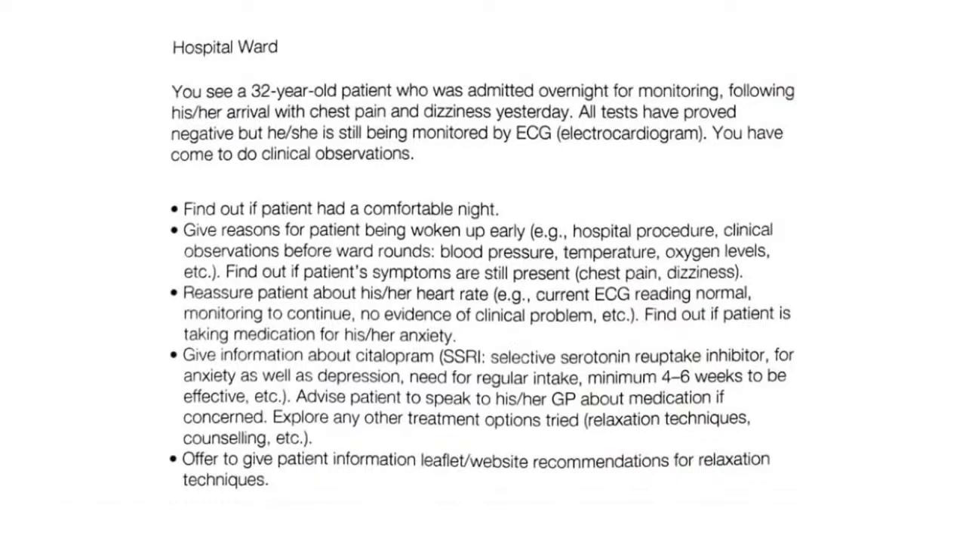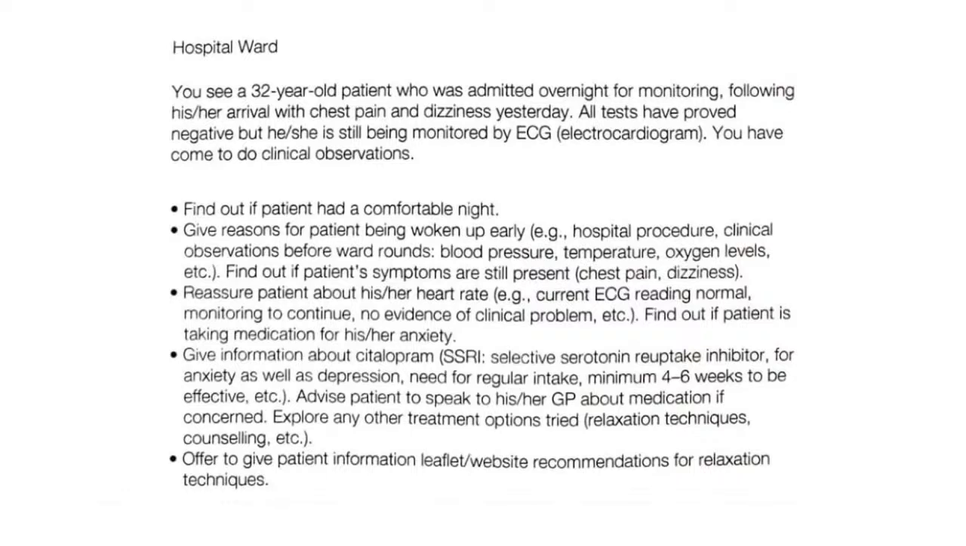You see a 32-year-old patient who was admitted overnight for monitoring following arrival with chest pain and dizziness yesterday. All tests have proved negative, but the patient is still being monitored by ECG. You have come to do clinical observations and find out if the patient had a comfortable night.